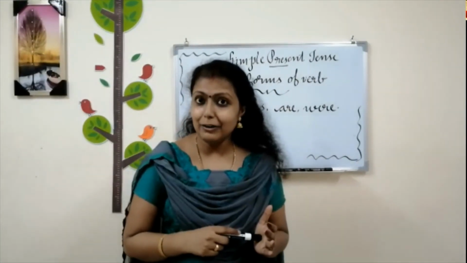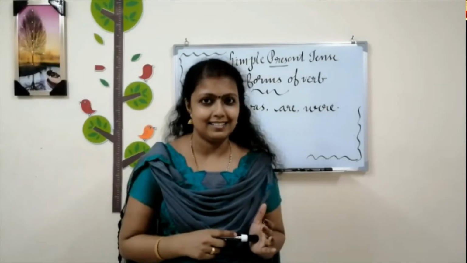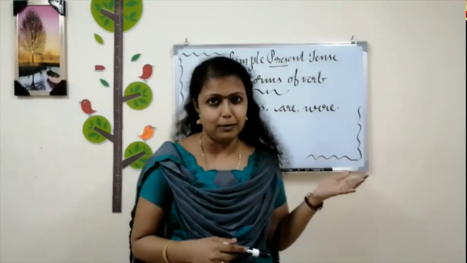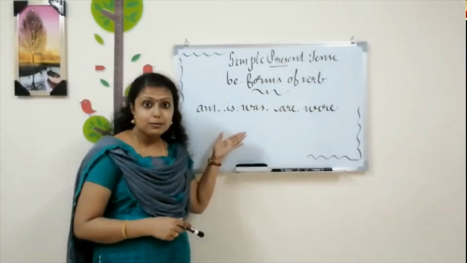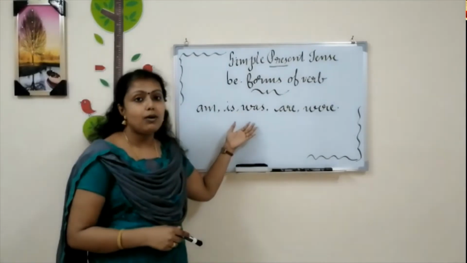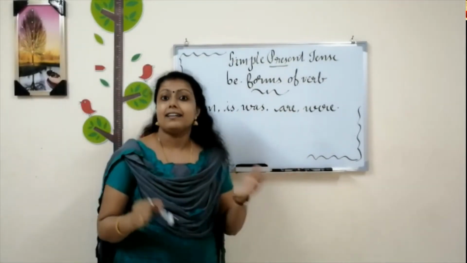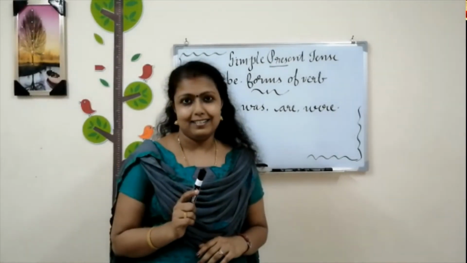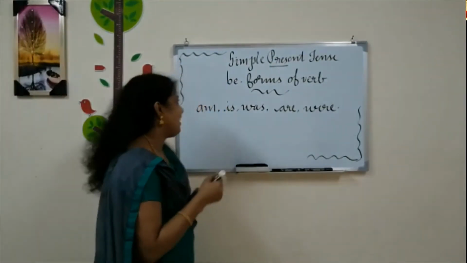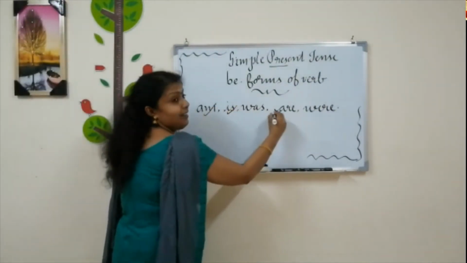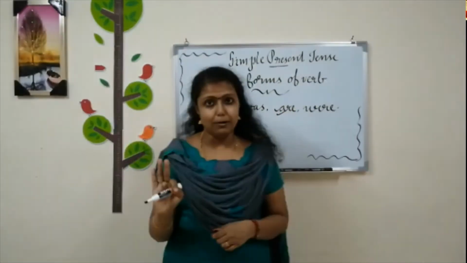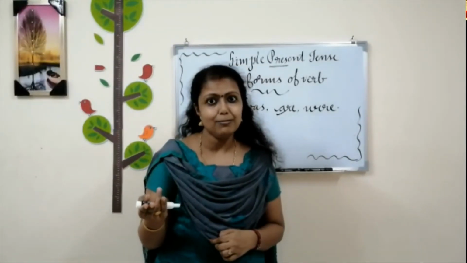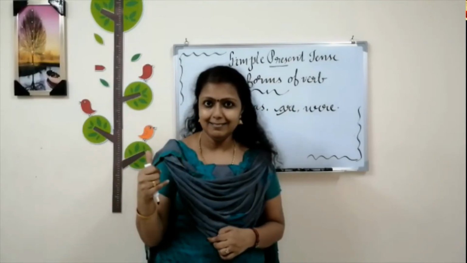In the last class, I told you about the helping verbs in English. Do you remember that? So here I am going to introduce the be forms of verbs. Which are the be forms of verbs? Am, is, was, are, were. And among these, three are present tense. Do you know which are they? Yeah, am, is, are. These three verbs are used as present tense. So now we are going to check the examples of these three verbs. Okay?